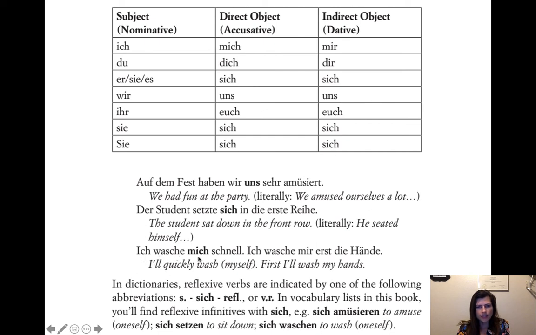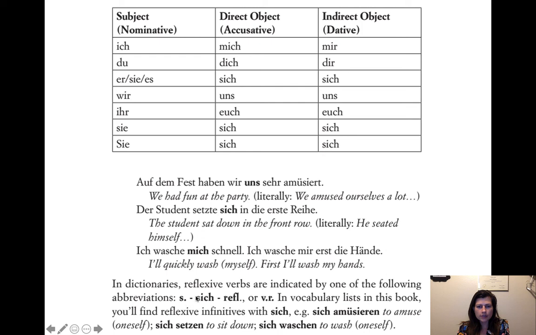Okay. Ich wasche mich schnell, same as the other ones. I'll quickly wash myself. So it has it in parentheses here. You can do either. First I'll wash my hands, but then ich wasche mir erst die Hände. The literal translation is I wash to myself the hands first, but that sounds pretty horrible. So first I'll wash my hands, just convert it to the structure that we use in English for that.